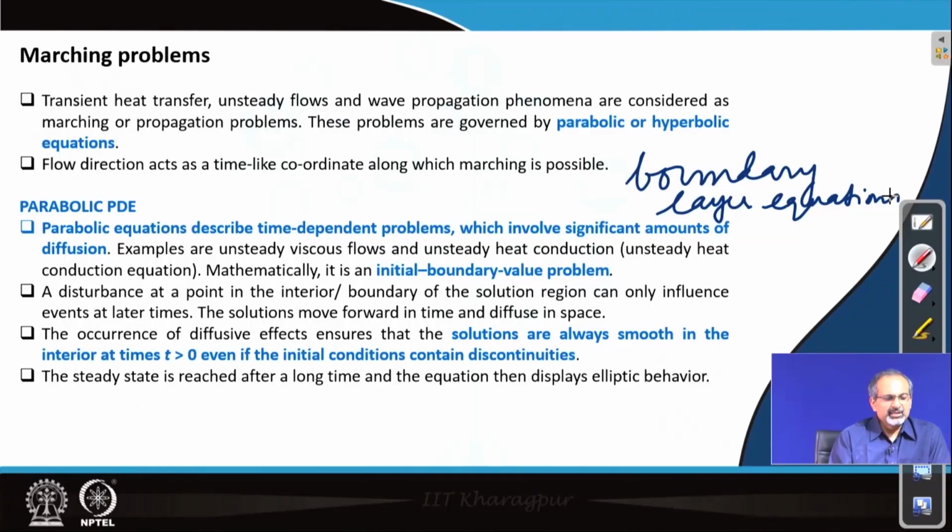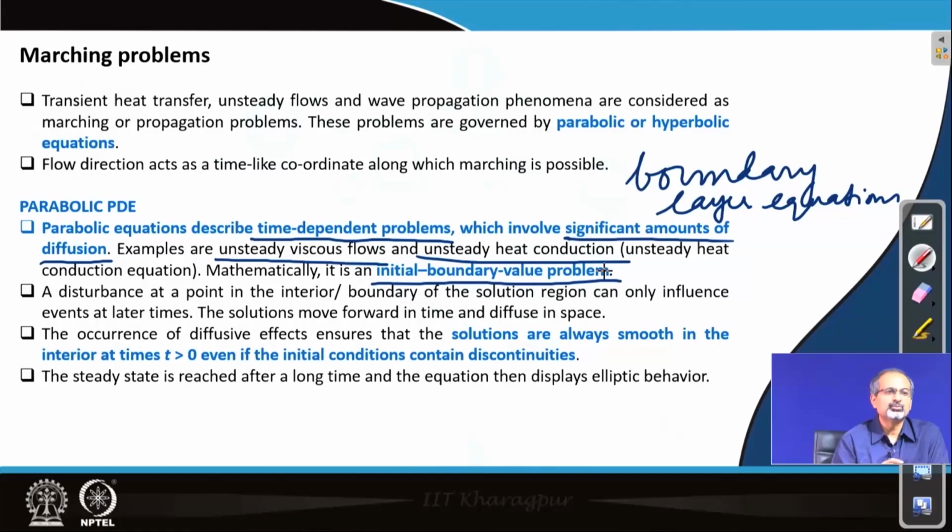In parabolic partial differential equations, we look at time dependent problems, and those problems involve significant amounts of diffusion. These problems are used for solving unsteady viscous flows or unsteady heat conduction, and these are mathematically stated as initial boundary value problems, because the solution depends both on initial condition as well as boundary condition.